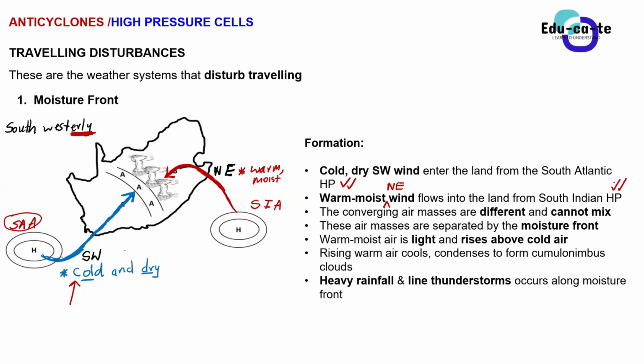Guys, please separate your points when you're answering these paragraph questions. The first point says: cold, dry southwesterly wind enters the land from the South Atlantic high pressure cell. That's 1 point, 2 marks. Full stop. You put a full stop, you write another point separately. Don't say cold, dry southwesterly wind enters the land from the South Atlantic and some warm, moist. No, don't do that. Don't mix the points. You're going to lose the marks. Explain each and everything briefly.